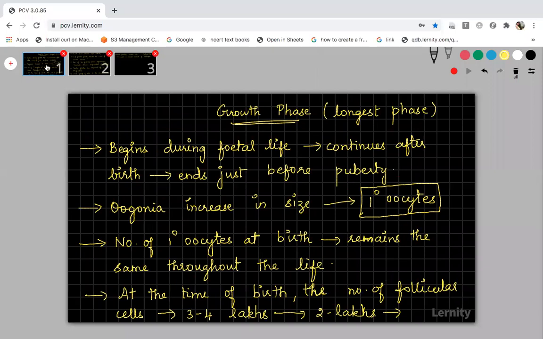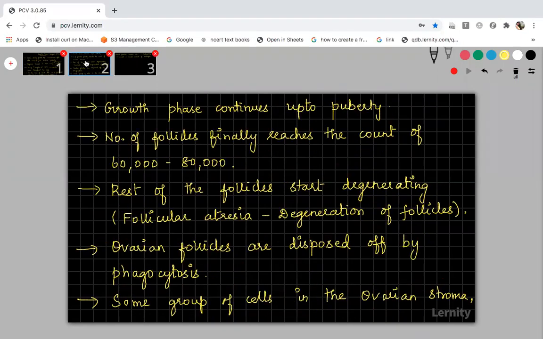So this is slide 1. This is slide 2. This is slide 3.